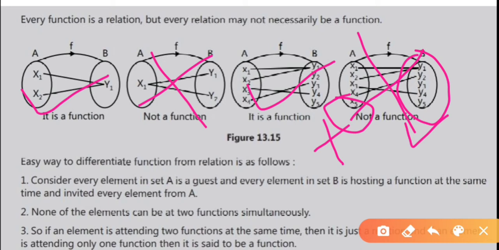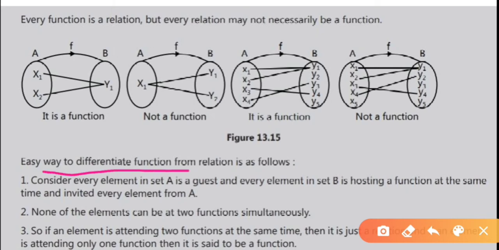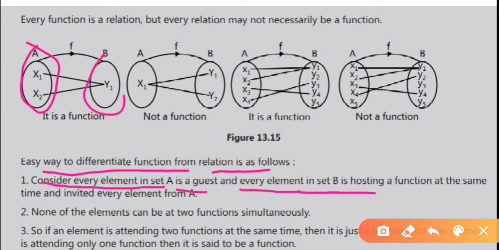Clear? Okay. Let's see an easy way to differentiate a function from a relation. First one: consider every element in set A is a guest, and every element in set B is hosting a function.